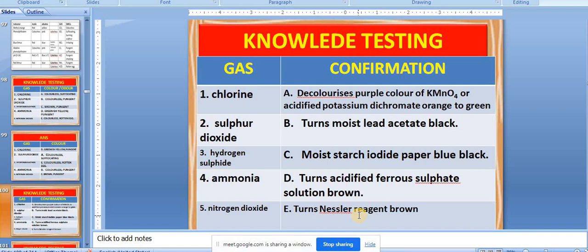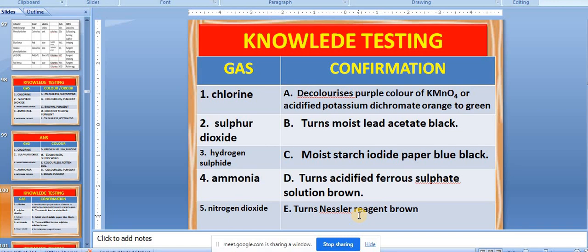What about 2? Sulfur dioxide. What would be 2? A. 2 is A. Colorless, decolorizes the purple color of KMnO4, or acidified potassium dichromate orange to green. Acidified. Okay. Then what about 3? Hydrogen sulfide. It's B. Turns moist lead acetate paper black.